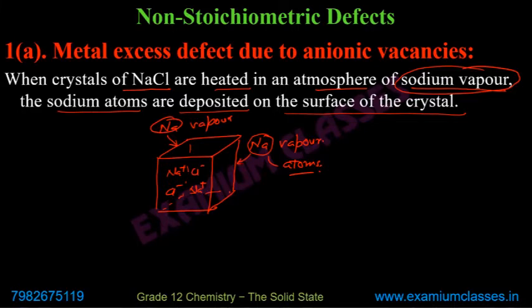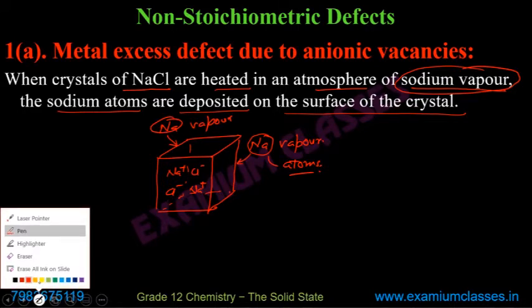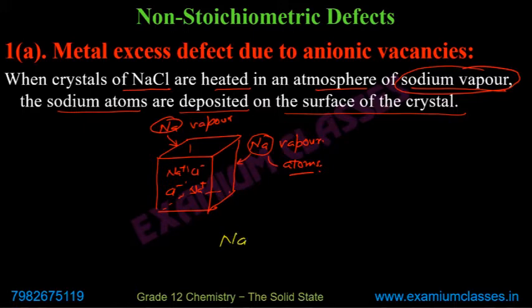And these combine with Cl minus, but Cl minus already has one electron. This sodium doesn't have any electron. It has not lost its electron, which means it is not Na plus, it is Na. And chlorine is present as chloride ion. So the chlorine near the surface releases its own electron and then gains an electron from sodium.